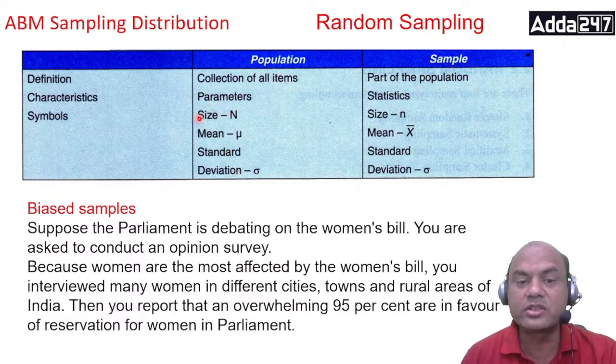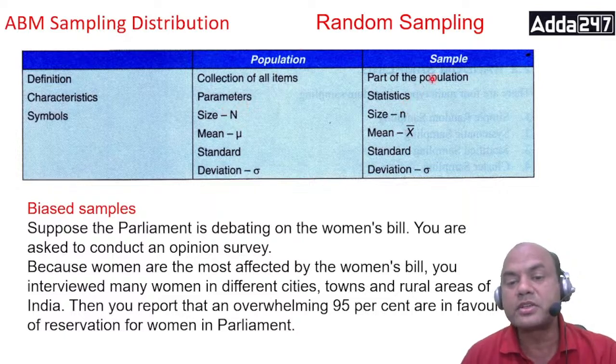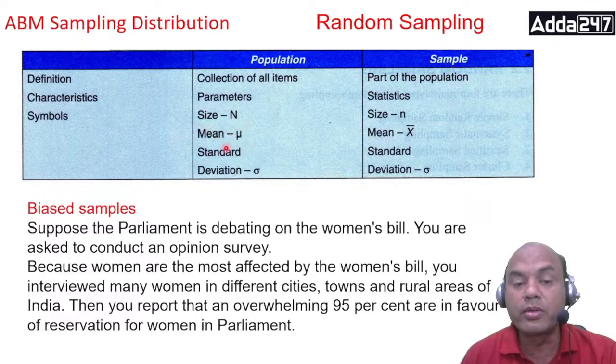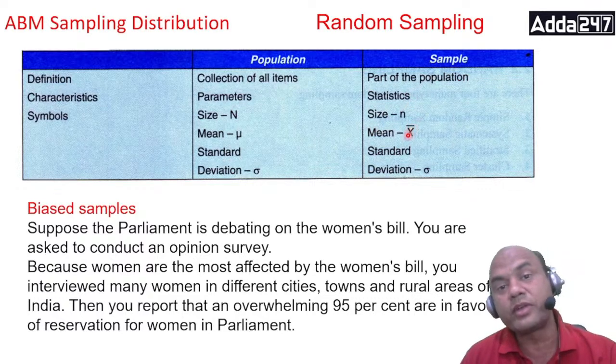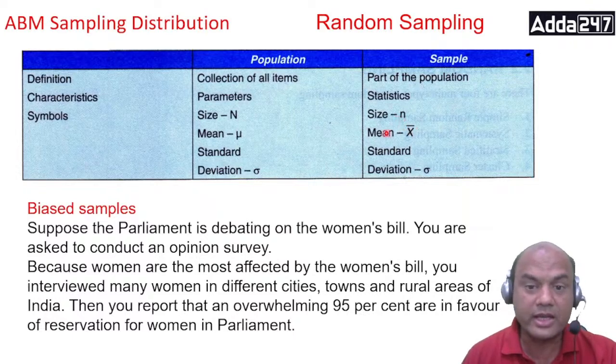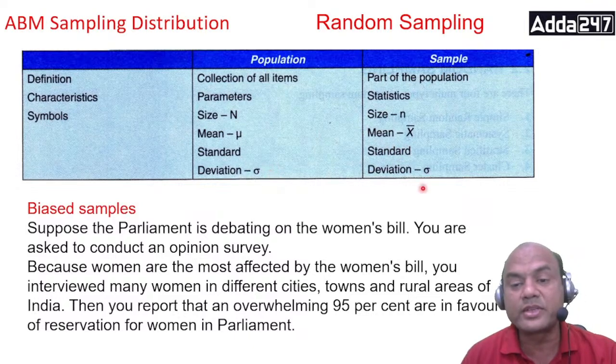Now how are they defined? Look at this. Size is given as capital N for population and small n for sample. The mean of the population is shown as mu. Remember, this is called mu. And the mean of a sample is always shown as x bar. You will see this when I take the problems. It's very important. Standard deviation is given as sigma for the population.